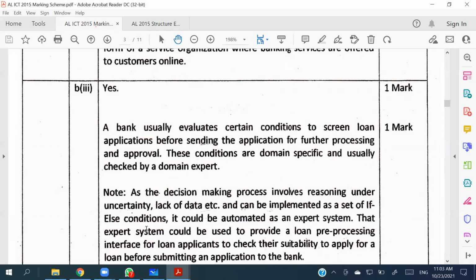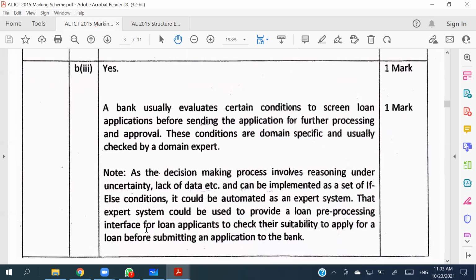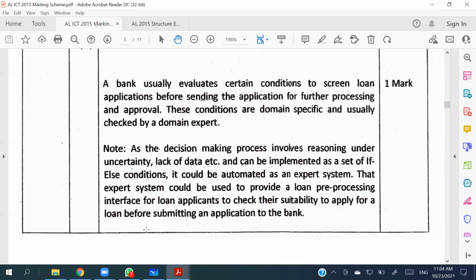So then customers will be sending their requirements or inquiries to the expert system, and it will provide the necessary answers then and there, right? So they will be in a good, stress-free position when it comes to the consumers as well as the staff management. So 2 marks should be taken: for saying yes, it is 1 mark. For the explanation, it should be 1 mark again.